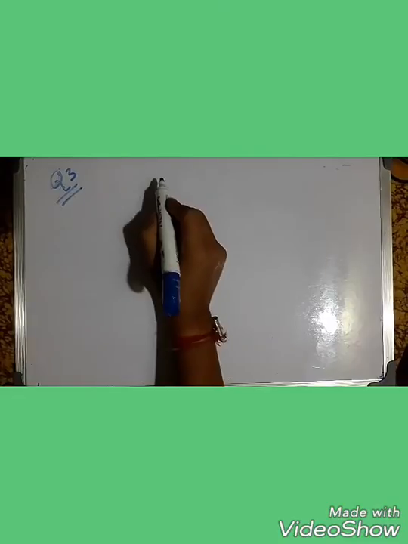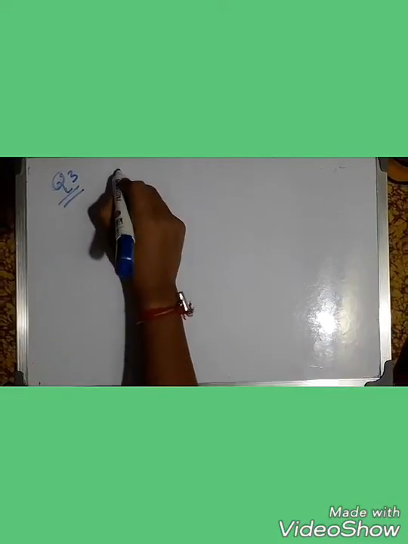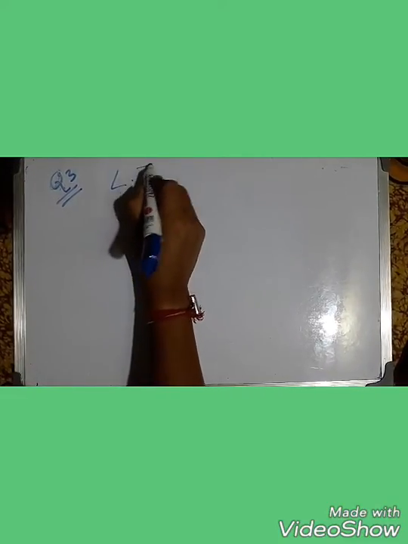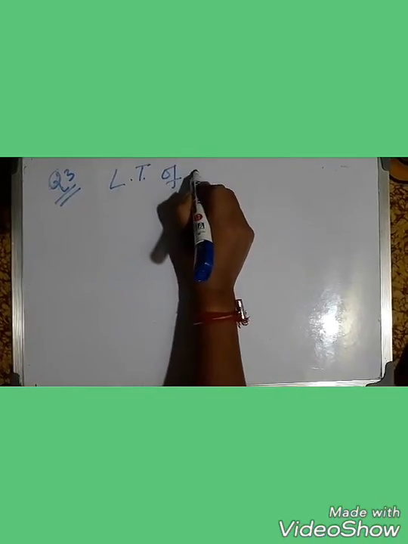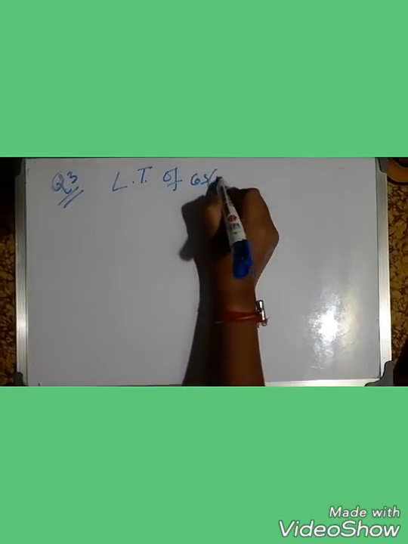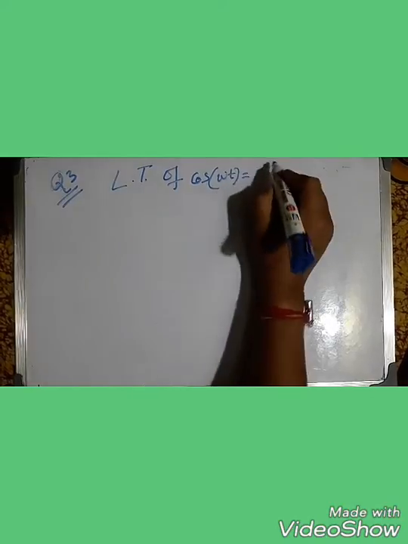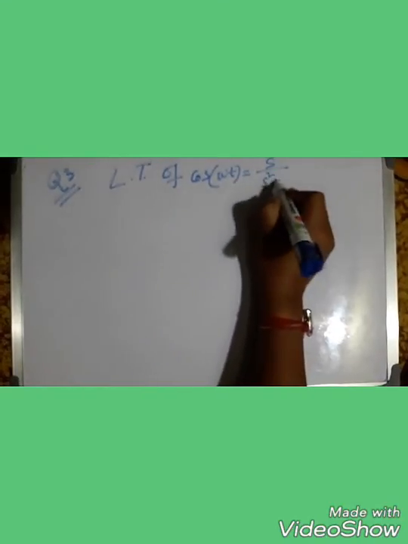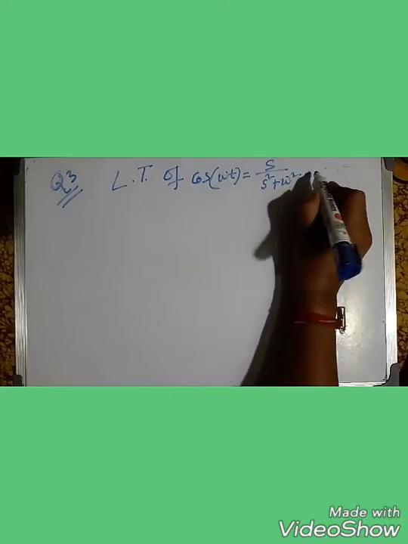Here a math comes in GATE 2014, Department of Mechanical, set 4, question number 3. The Laplace transformation of cos omega t equals s by s square plus omega square.